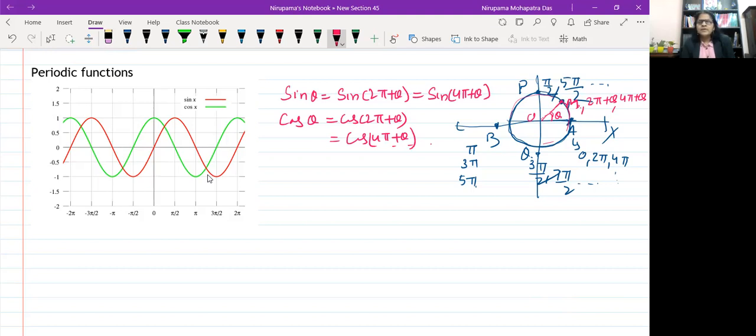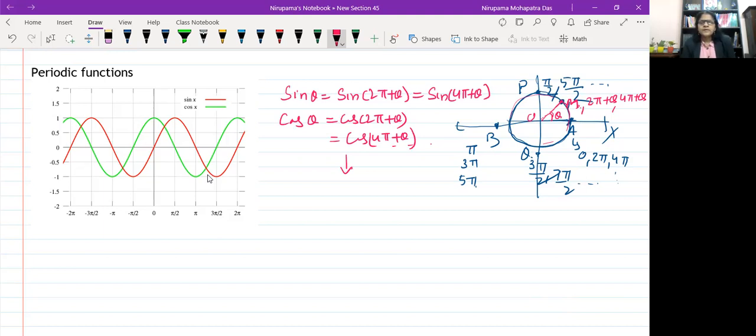What I am observing here is 2 pi plus theta, 4 pi plus theta, as you increase the number of rounds you are taking along the path. It means every time you are taking a break here, you are adding 2 pi to it.